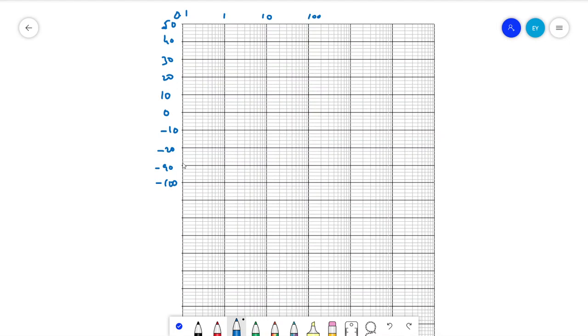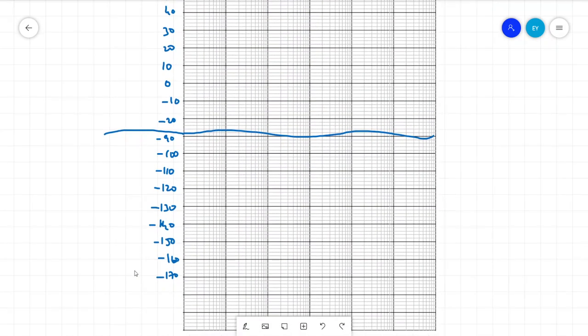I'll just draw a line here to separate phase and gain: magnitude and the phase. Then minus 110, minus 120, minus 130, minus 140, minus 150, minus 160, minus 170, minus 180.